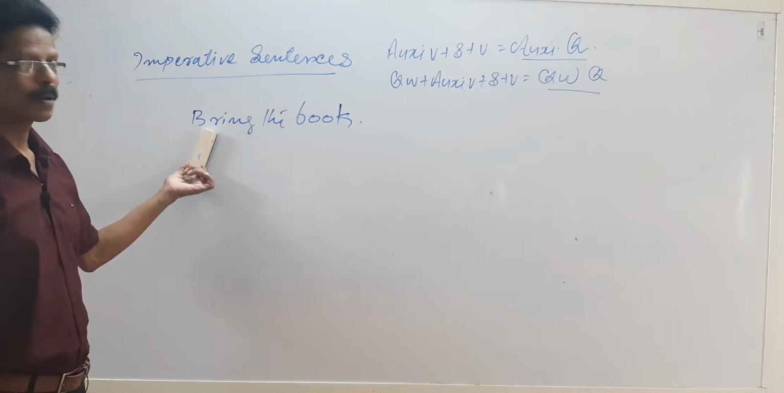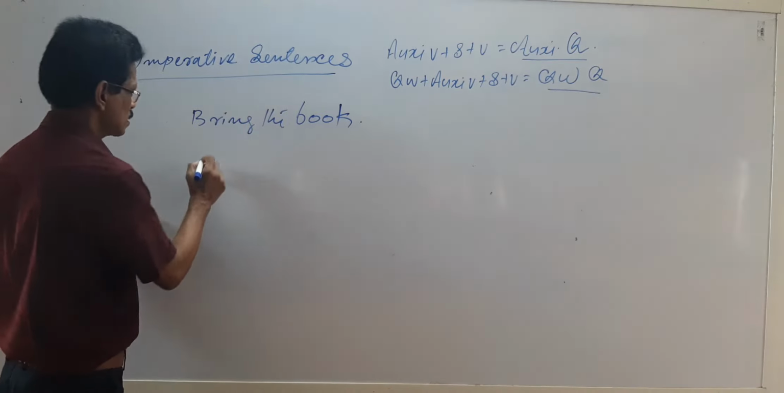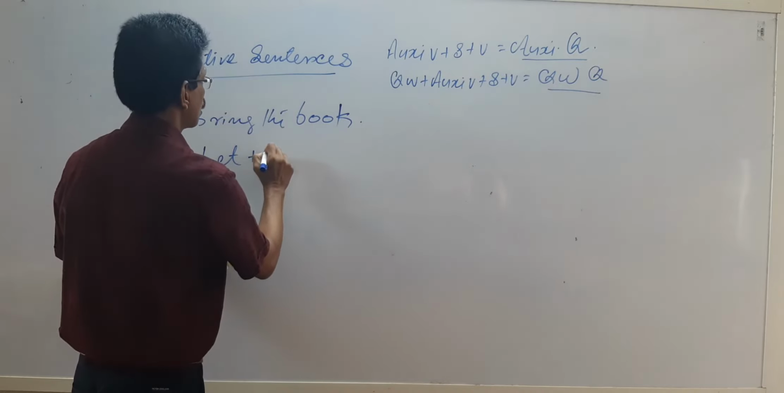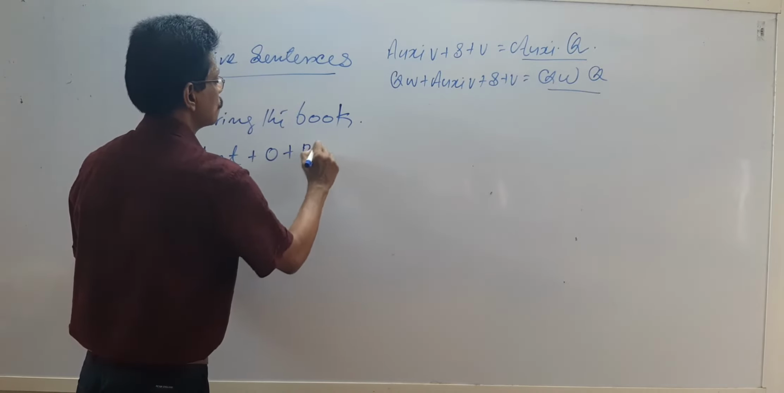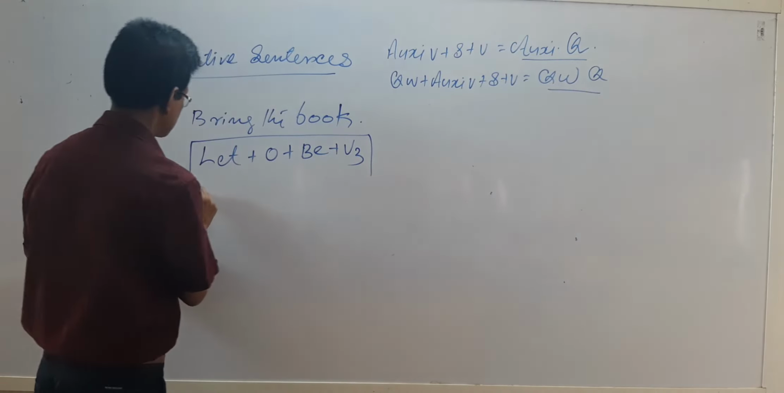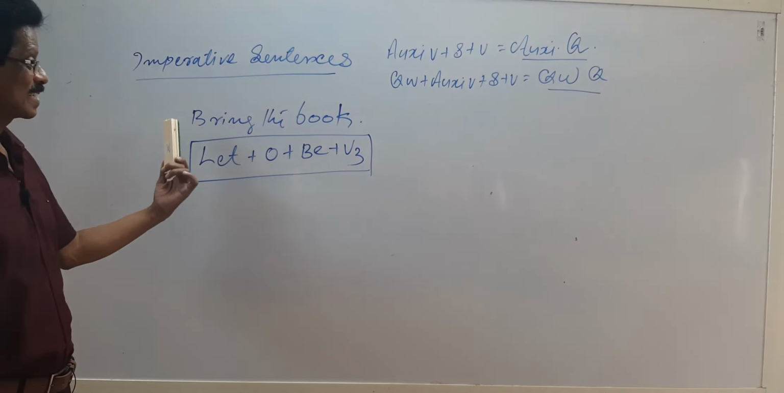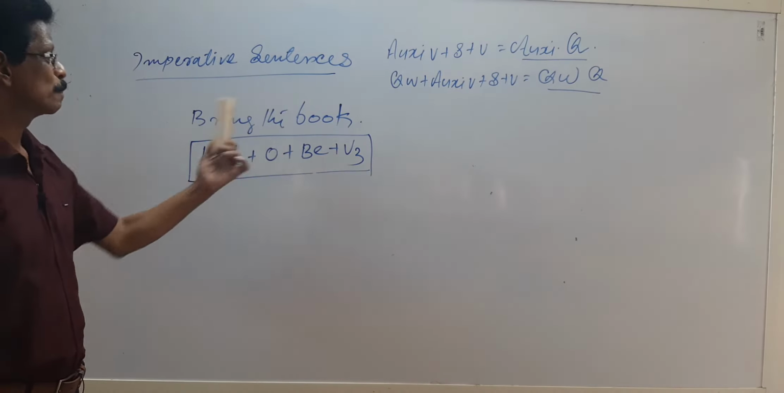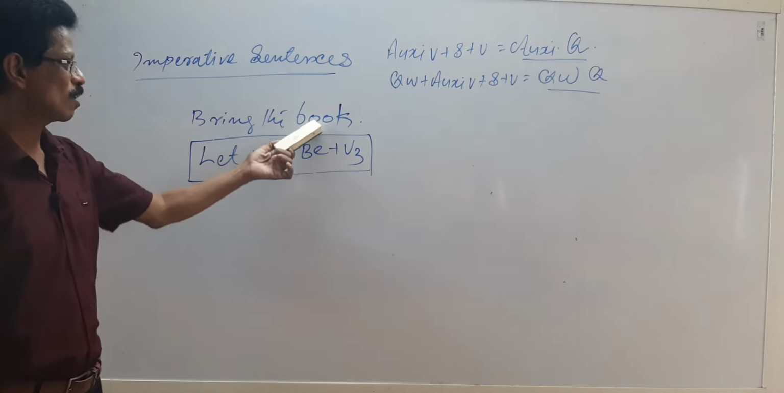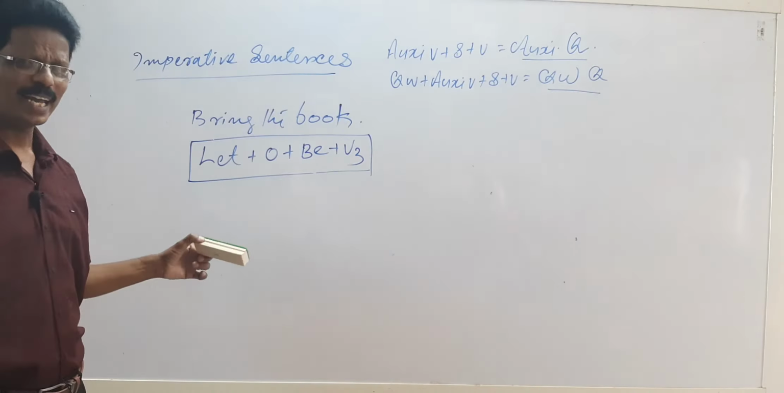Yes. Verb bring. So, the form of changing an imperative sentence is let plus object plus be plus V3. Study it by heart. Let plus object plus be plus V3. So, let the book be brought. V3 of the verb. Okay? So, bring the book. Let the book be brought. Is it clear to you? Any sentence you can say.